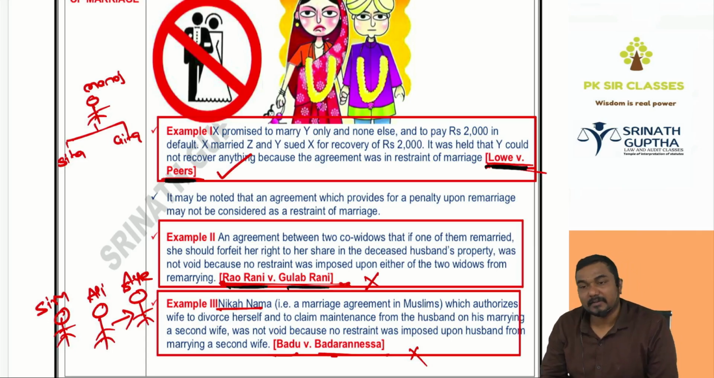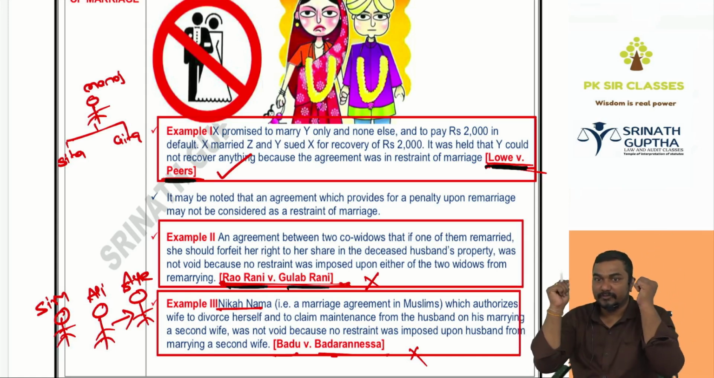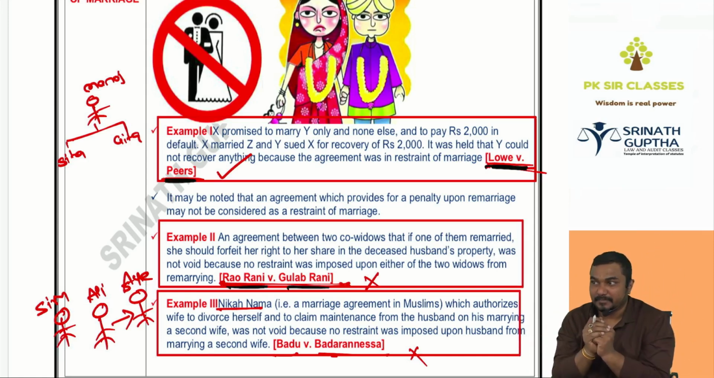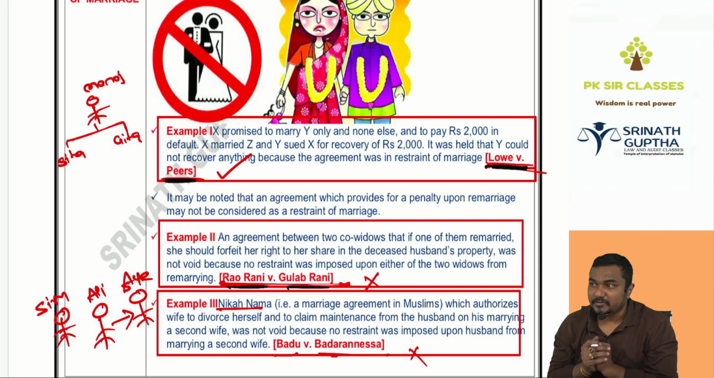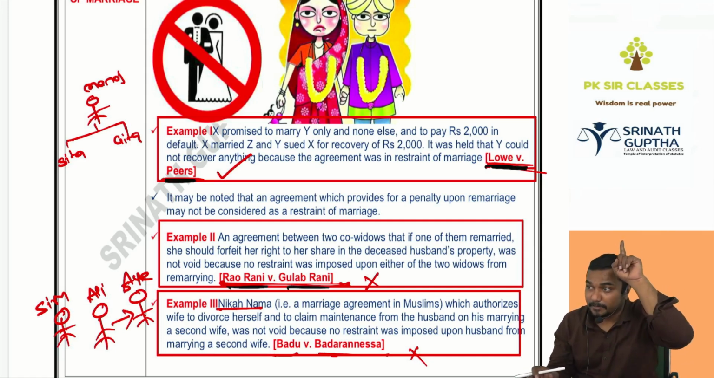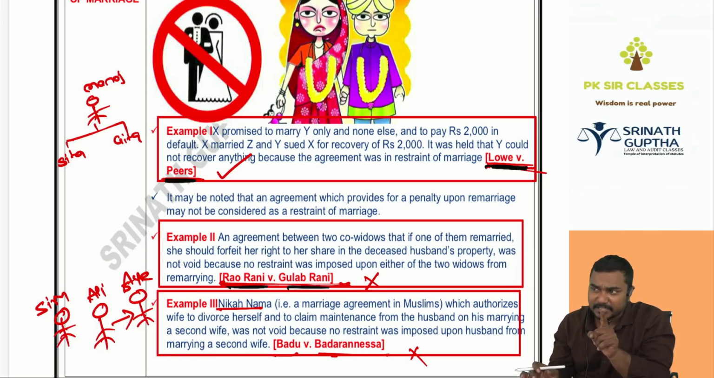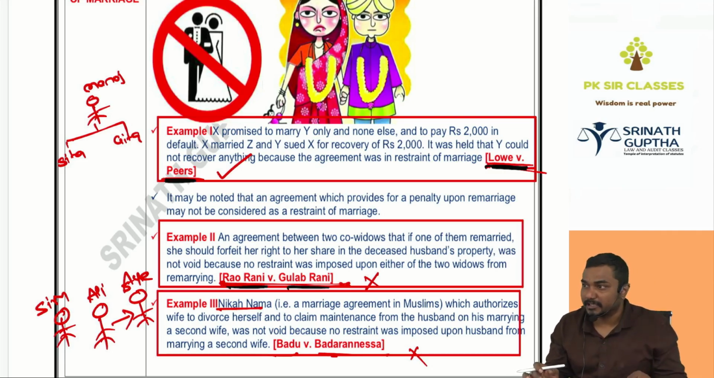Then we discussed Rao Rani v. Gulab Rani. In this case, what happened? Two widows. Chintu was there, and he had 2 beautiful wives, Sweetie and Cutie. Chintu died. After the death of Chintu, these 2 co-widows, Sweetie and Cutie, entered into an agreement: if any one of us goes for a second marriage, the widow going for the second marriage will not get a share in the deceased husband's property. There is no restriction on the second marriage. You can marry a second time, but you will not get a share in the deceased husband's property. It is not an agreement in restraint of marriage.